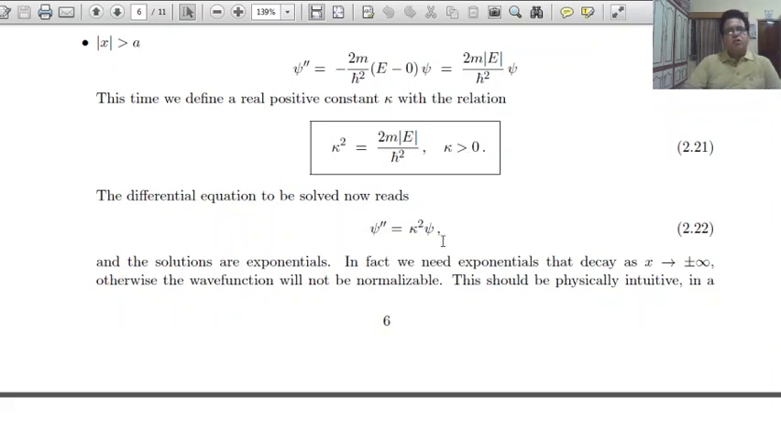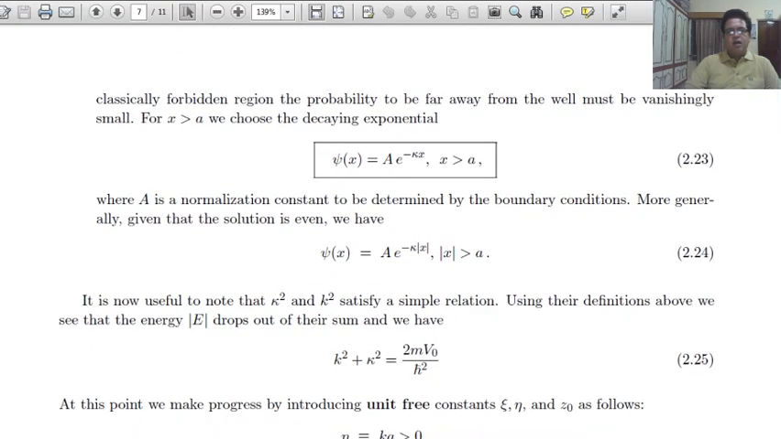Psi double dash equals kappa square psi, and the solutions are exponential. In fact, we need exponentials that decay as x tends to plus or minus infinity, otherwise the wave function will not be normalized. This should be physically intuitive.